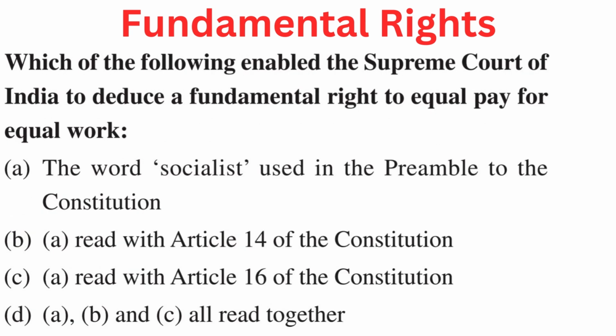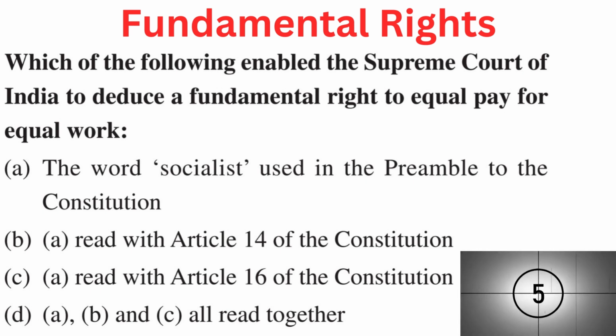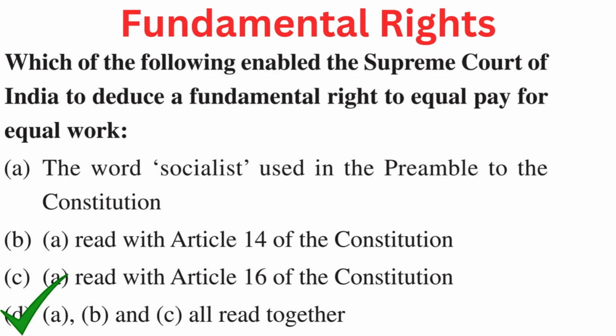Your question is, which of the following enabled the Supreme Court of India to deduce a fundamental right to equal pay for equal work? Your options are A. The word socialist used in the preamble to the Constitution, B. A read with Article 14 of the Constitution, C. A read with Article 16 of the Constitution, or D. A, B, C all read together. Right answer is D. A, B and C all read together.